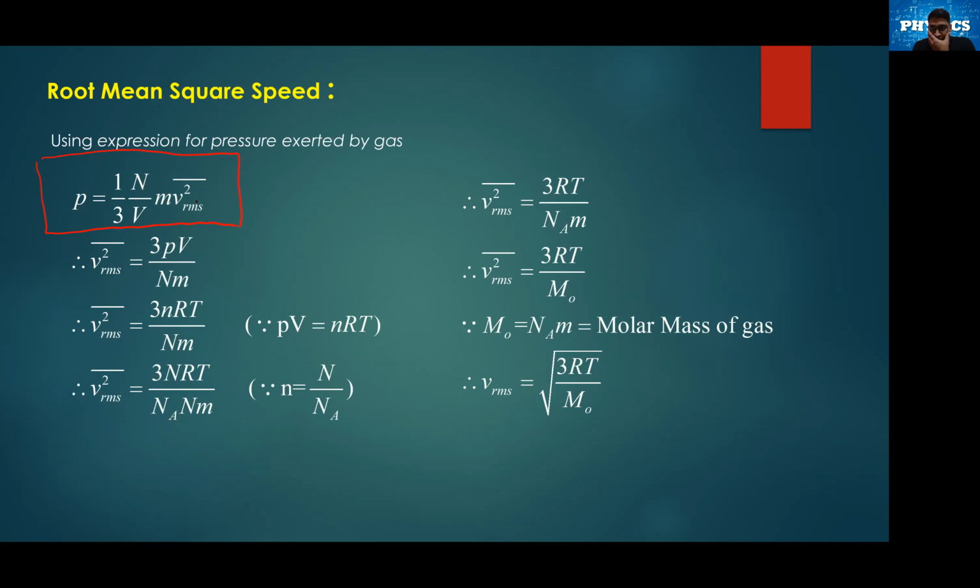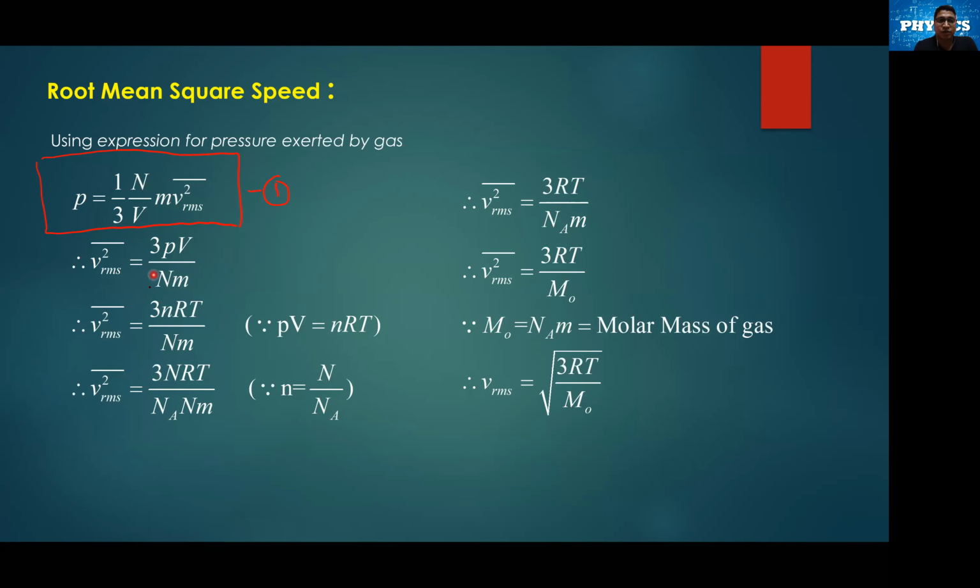अब यहाँ पे हम लोग again V square RMS को derive करेंगे in terms of pressure and then in terms of temperature. So from this particular formula, which I am marking as number 1 over here, what we can say? We can say therefore V square RMS will be 3 into V will get multiplied and N into M we have to divide. So V square RMS will become 3 into PV dividing with the N into M.